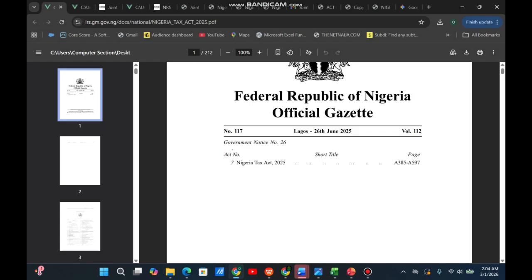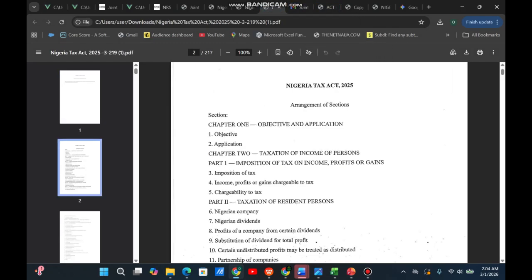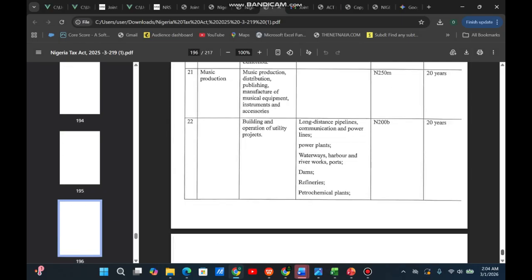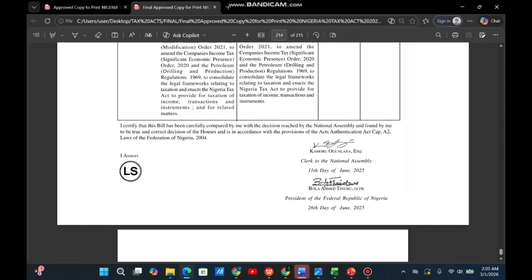And as I said, when I showed you the other one, it was signed with a blue and green ink. Don't use that one. You use this one, black ink. That is how this one was signed. So this is the final of the final copy.